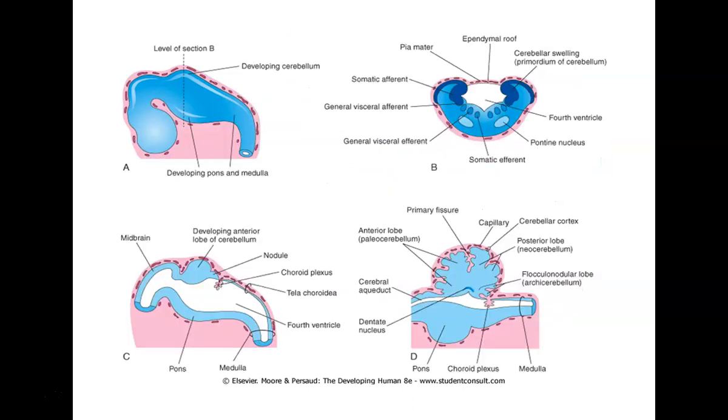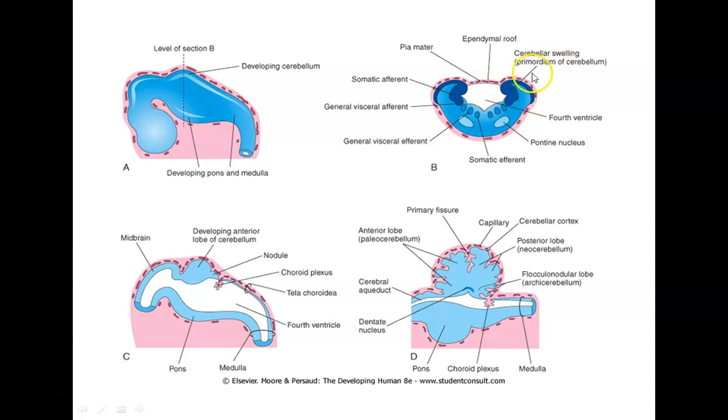In the development of the cerebellum, the neuroblasts from the intermediate zone migrate into the marginal zone and differentiate into the cerebellar cortex. Other neuroblasts in the intermediate zone give rise to the intracerebellar nuclei. So we can say simply that the cerebellum is developed from the alar plate.